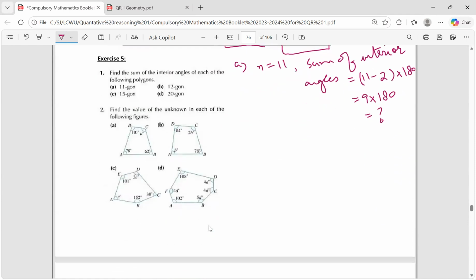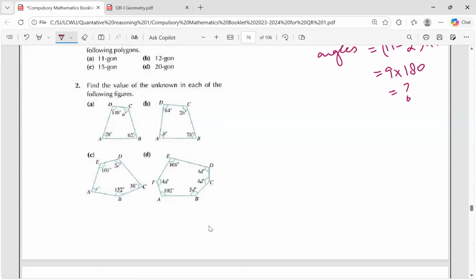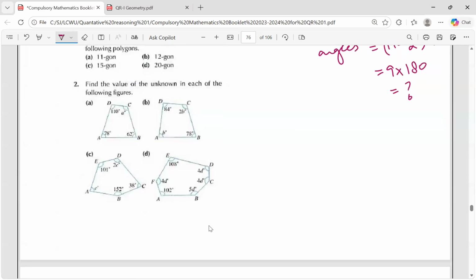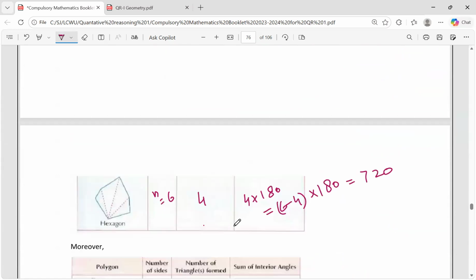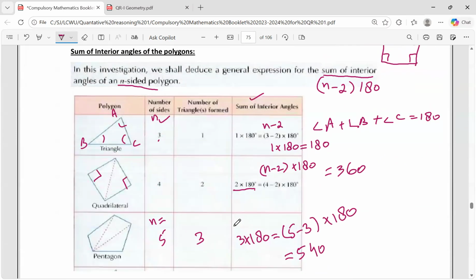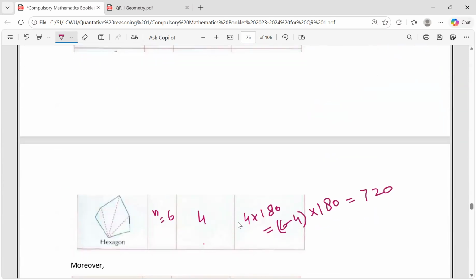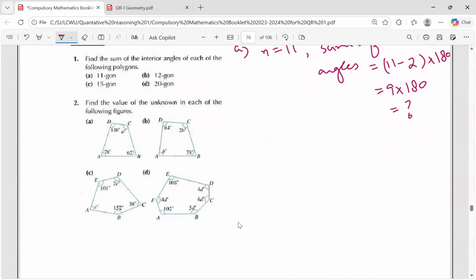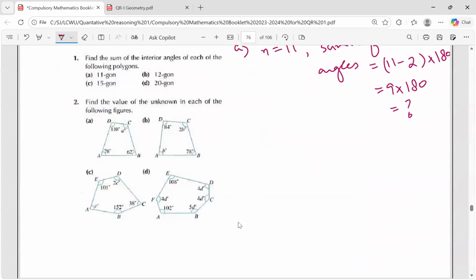Next, question 2. Find the value of the unknown in each of the following figures. First figure. This is a quadrilateral, a 4-sided figure, and the sum of the interior angles of a quadrilateral is 360. The sum of the interior angles in a quadrilateral is equal to n minus 2, that is 4 minus 2, multiplied by 180, which is equal to 360.